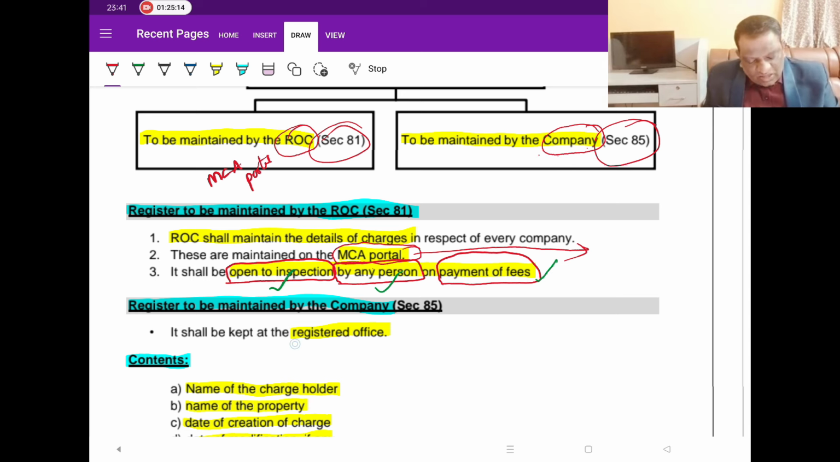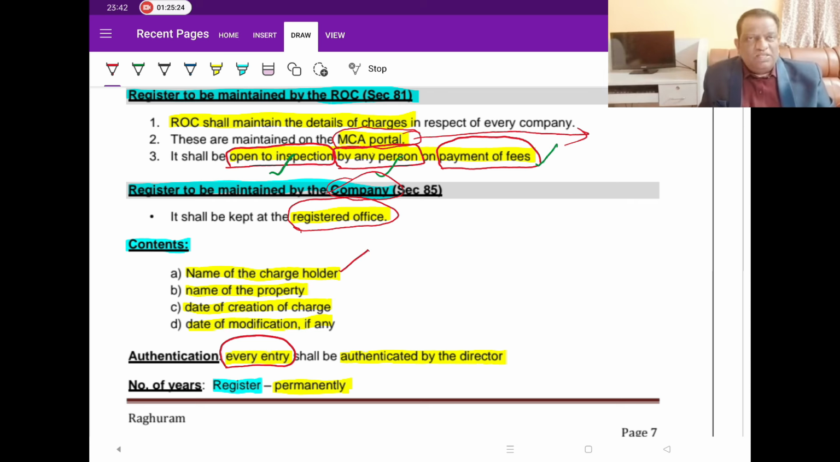Then, what will be there in the register maintained by the company? Name of the charge holder, basic details, details of the properties, date of creation and date of modification, in case there is any. This is such a crucial register that every entry in it will have to be authenticated by the director. So every entry entered into the register will be verified by the director. That is the importance of this register.